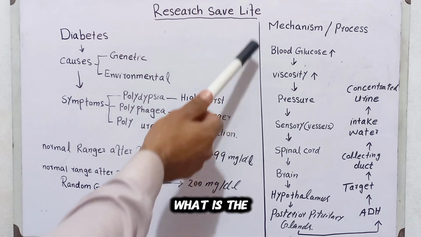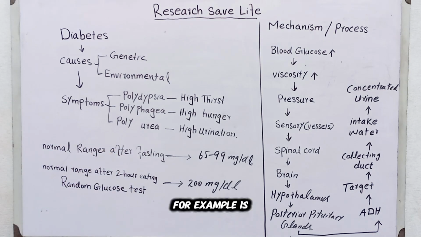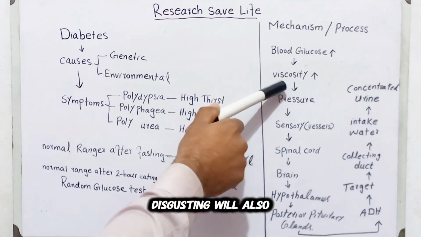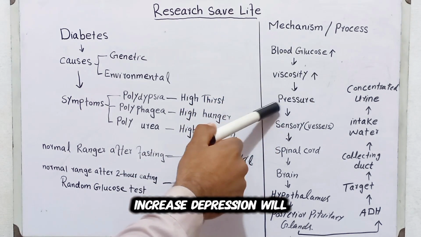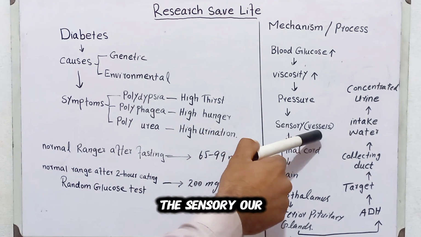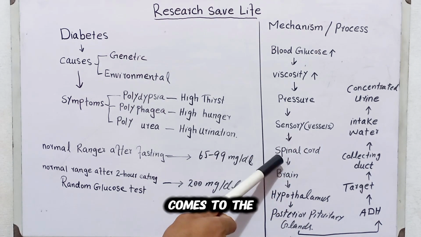In the same way, what is the mechanism or process by which diabetes happens? For example, when the blood glucose level is increased, viscosity will also increase. That pressure will force on the sensory vessels and sensory cells. Then it will come to the spinal cord.